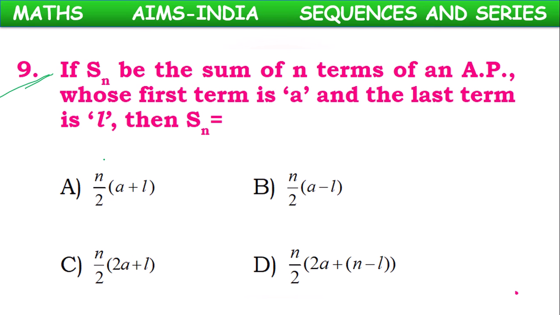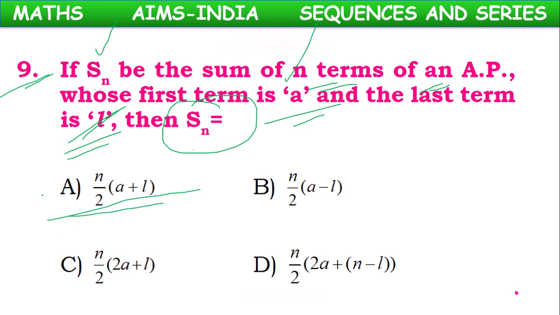Next, 9th question, children. If Sn be the sum of n terms of an AP, whose first term is A, last term is L, then what about Sn? If they have given first term and last term, the formula for Sn is n by 2 into (A plus L). Option A is correct.